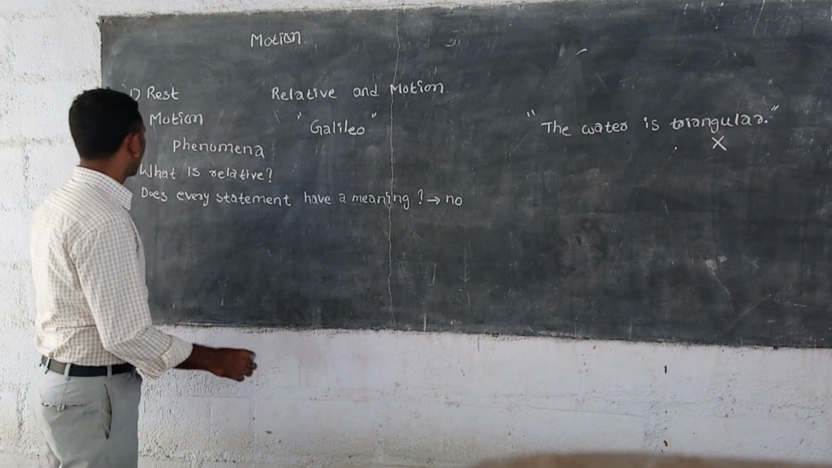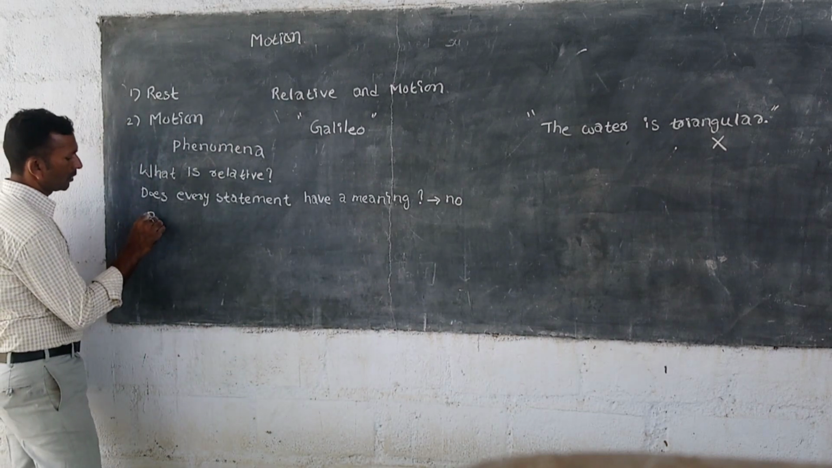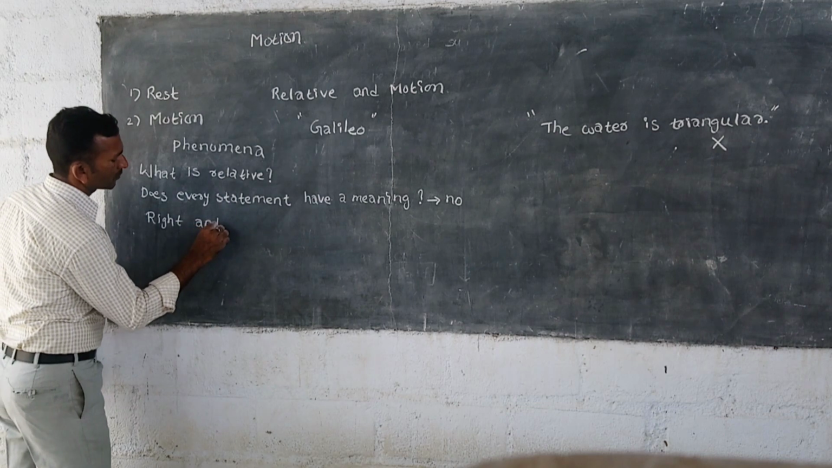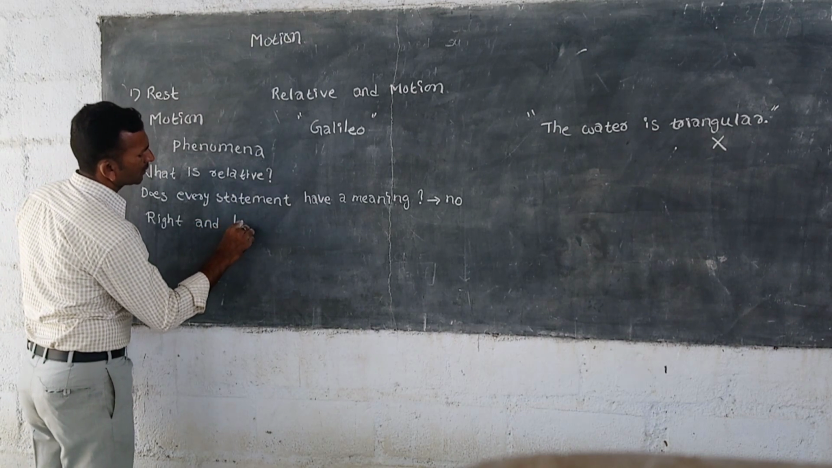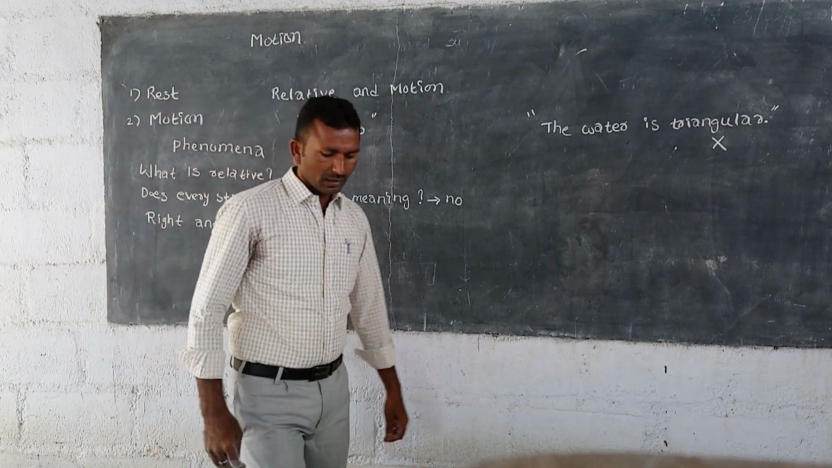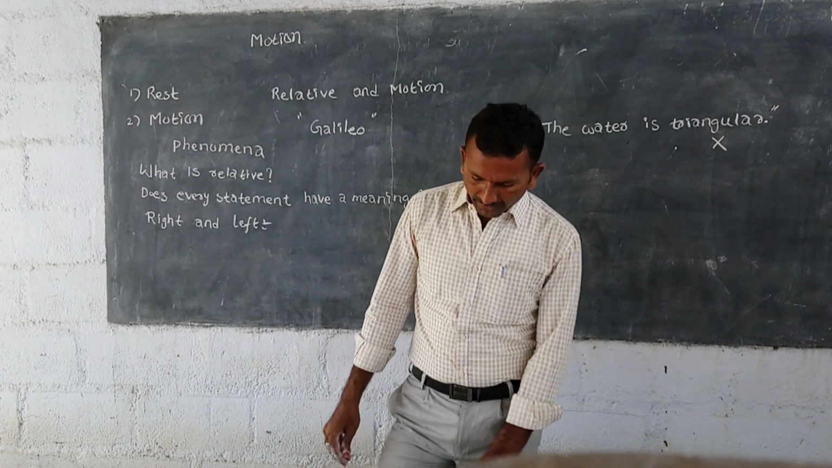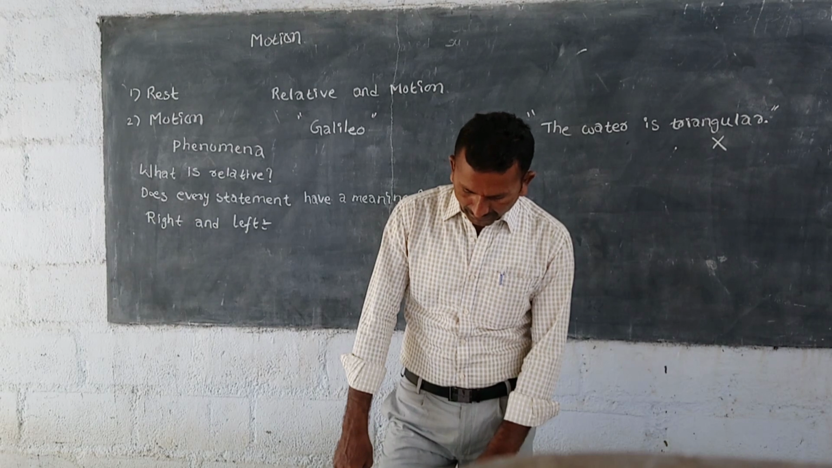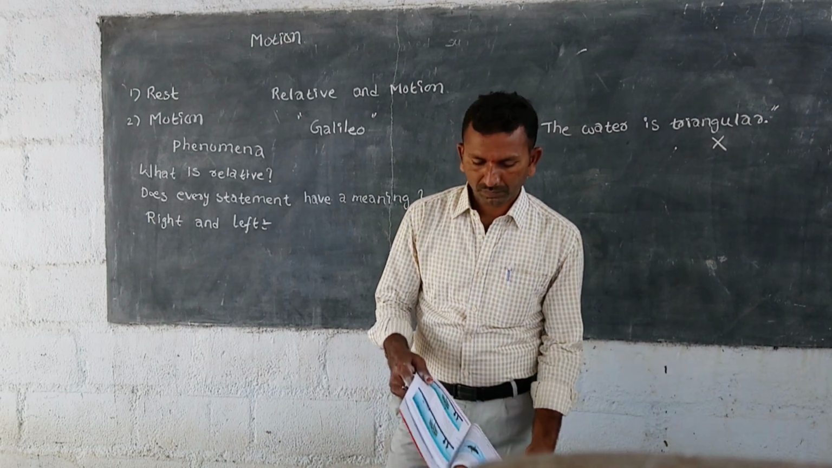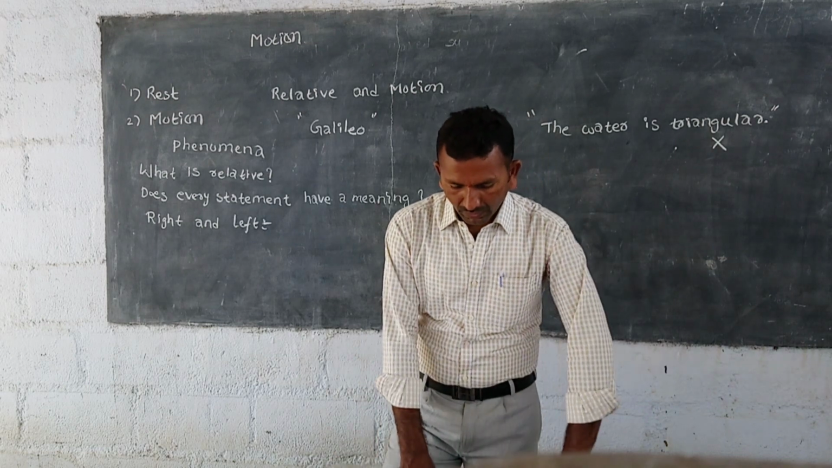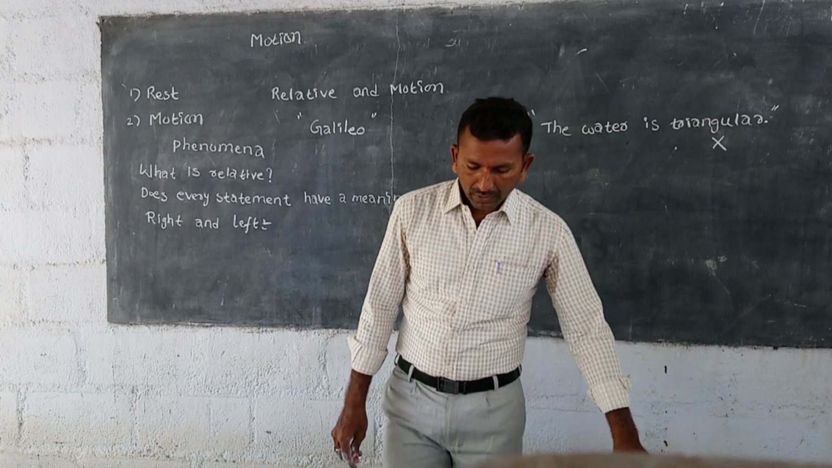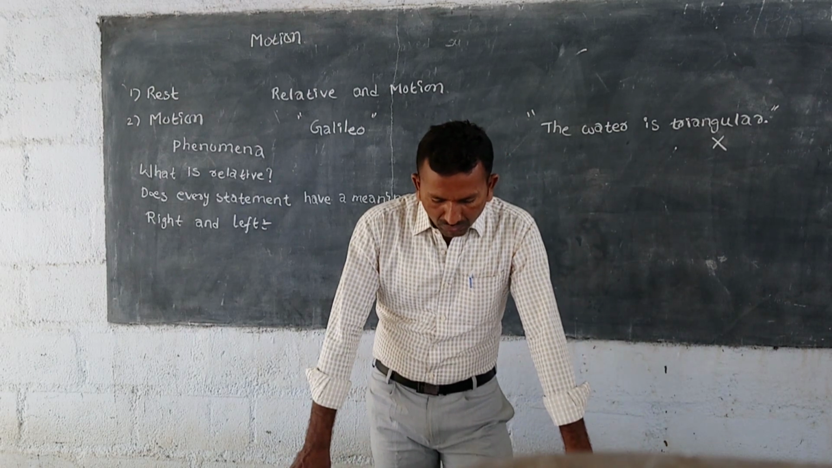First one is right and left. Look at the book. As shown in the figure, two persons, say A and B, are moving toward each other on a road. Examine the meaning of the following sentence. Question: on which side of the road is the house?